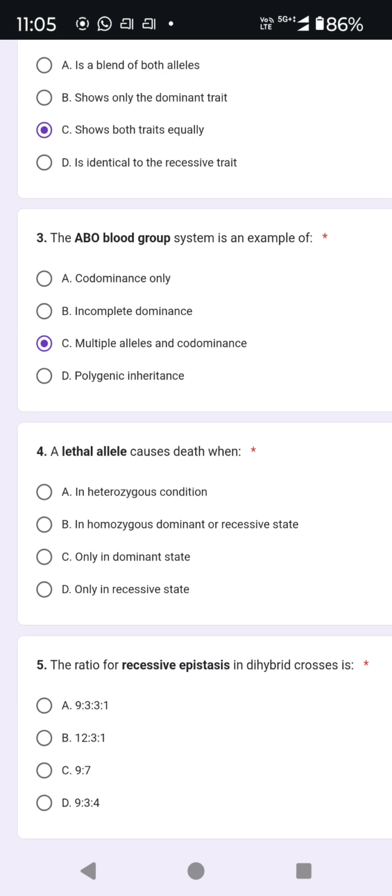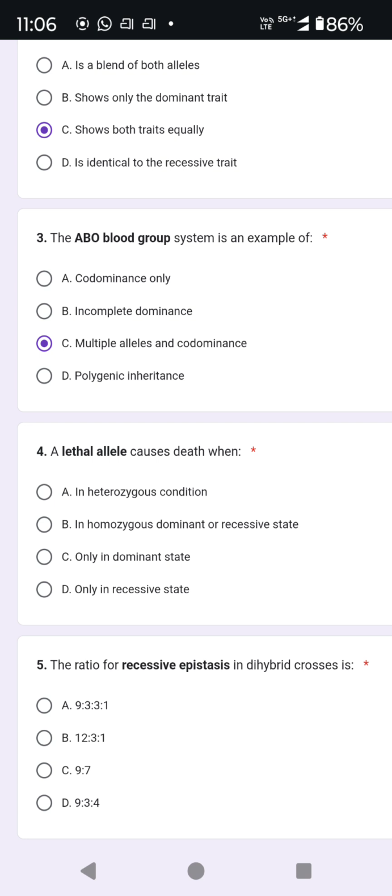Next question is: a lethal allele causes death when in heterozygous condition, in homozygous dominant or recessive state, only in dominant state, or only in recessive state. And the answer? In homozygous dominant or recessive state. Lethal means the person will die.